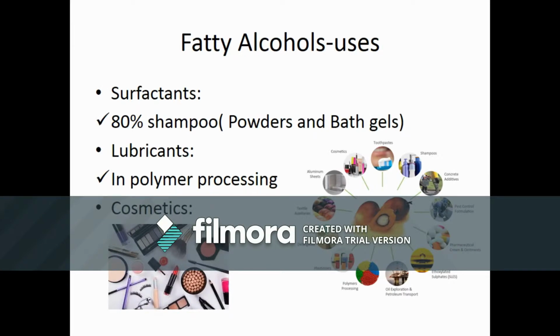Firstly, the uses. All the industries get their natural fatty alcohols by converting the fatty acids in natural sources like palm oil into fatty alcohol by using a hydrogenation process. Fatty alcohol has many uses in industrial production, like surfactants, where 80% of its production goes to shampoo, and lubricants in polymer processing.